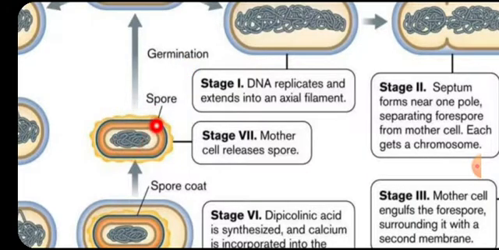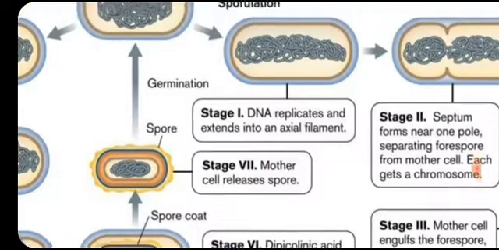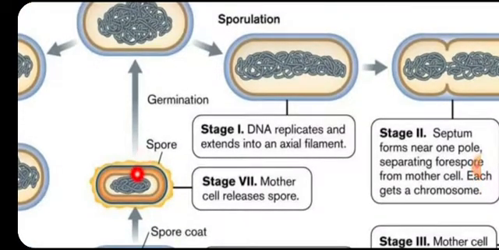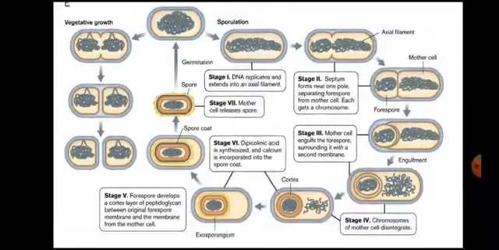It takes up a lot of water, the metabolic activities restart, and these endospores get converted into vegetative cells. This process is called germination. So one vegetative cell gives rise to one endospore, and one endospore gives rise to one vegetative cell. That's why this is not a method of reproduction.